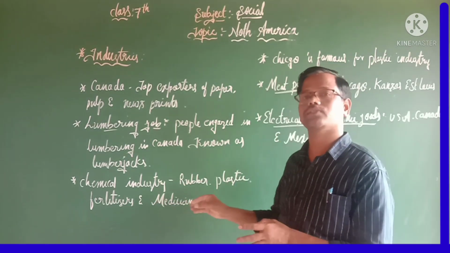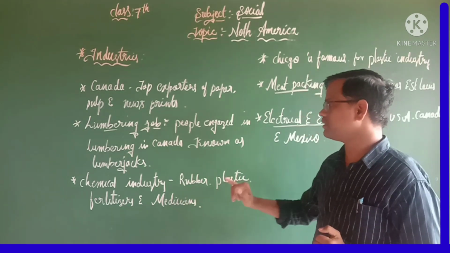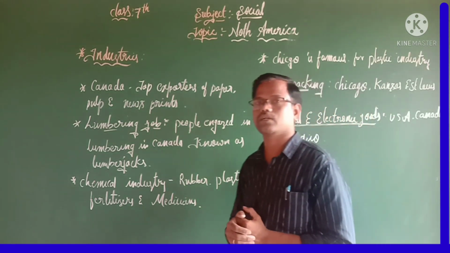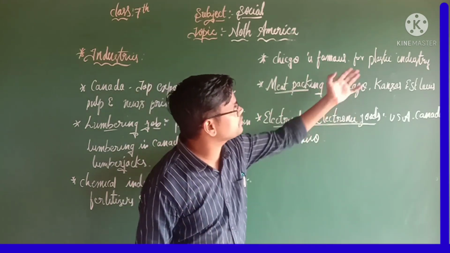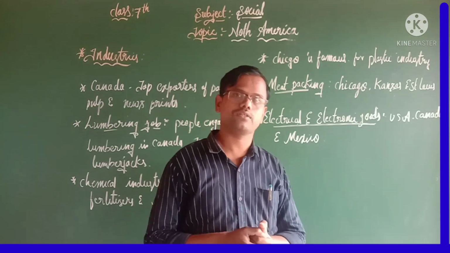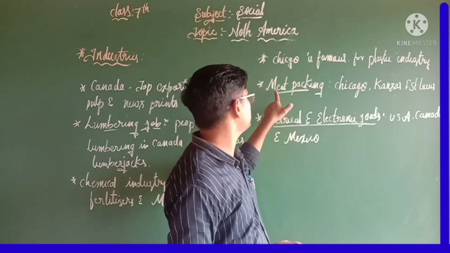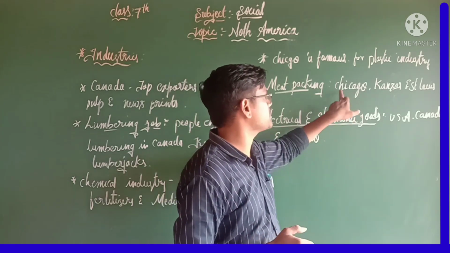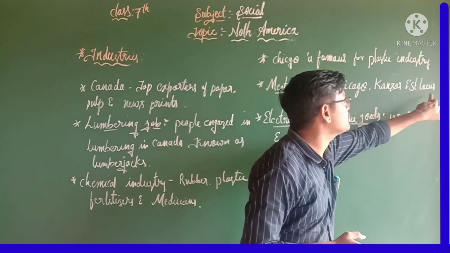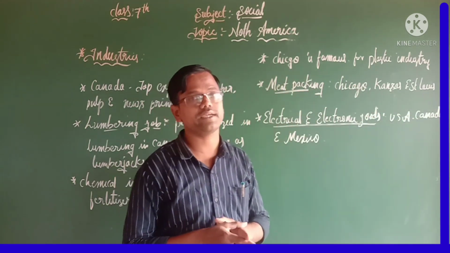And also here we can see a few important chemical industries. Those are rubber, plastic, fertilizer and medicine. So among those, Chicago is famous for what purpose? The plastic industry. With that we are going to see one more important industry in North America, meat packing. So where can we see this industry? In Chicago, Kansas and St. Louis. So these are the places famous for the meat packing industries.